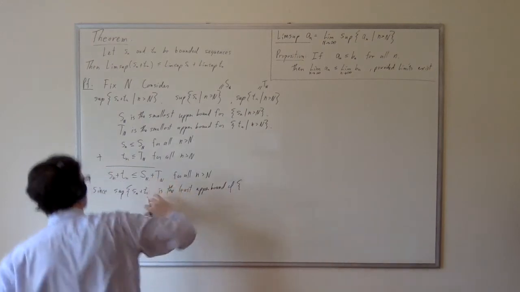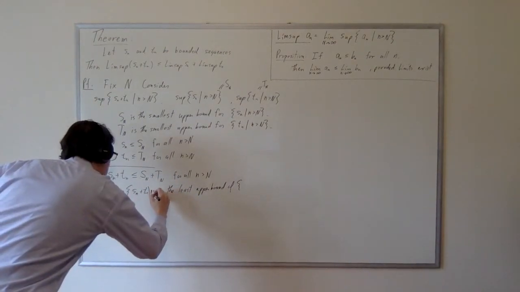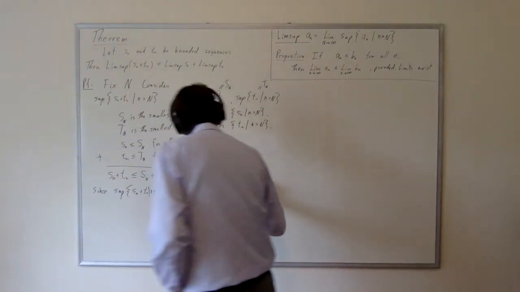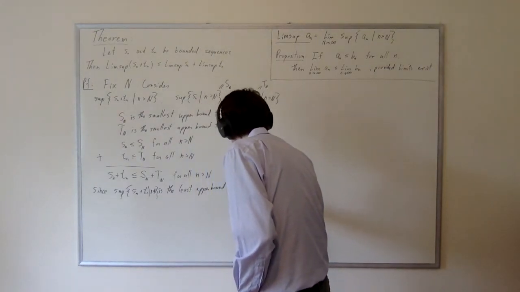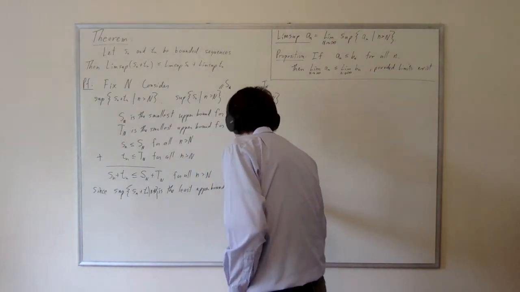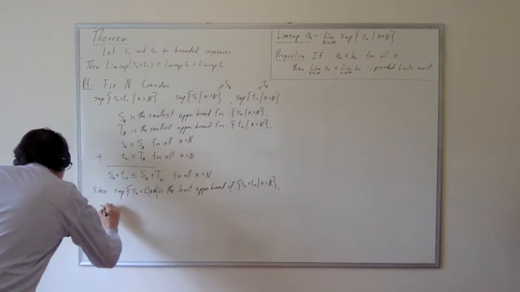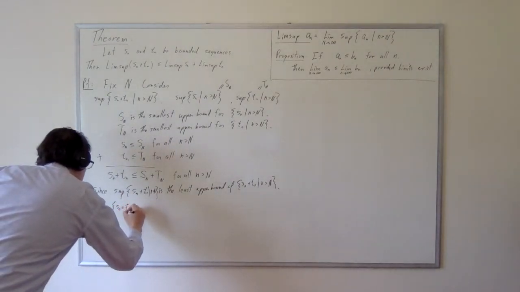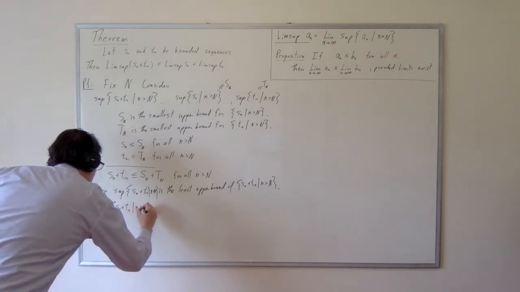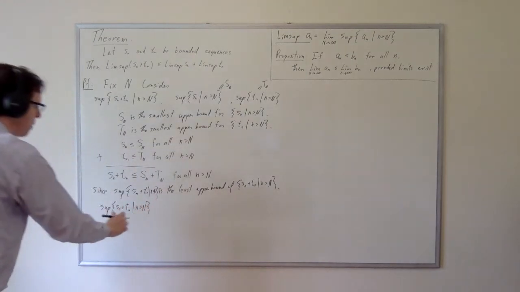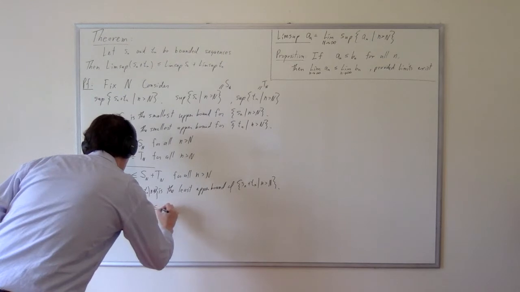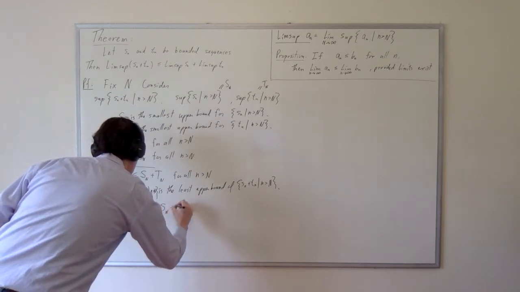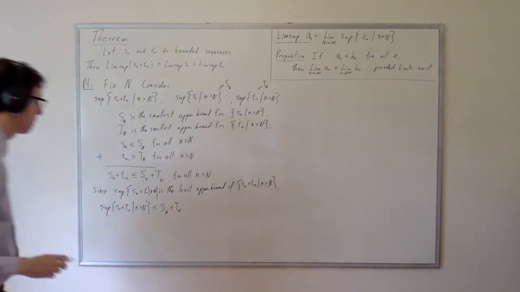I should have written here the supremum where n exceeds cap N. It's the least upper bound of that same set where n exceeds cap N. The supremum of sn plus tn for all n exceeding cap N is less than or equal to cap S sub N plus cap T sub N.